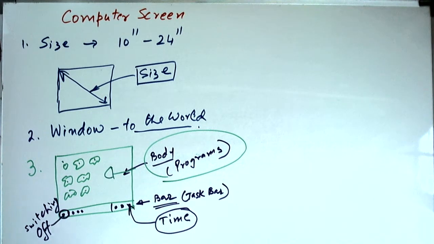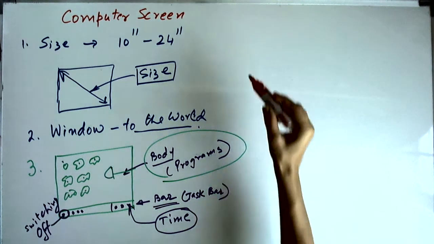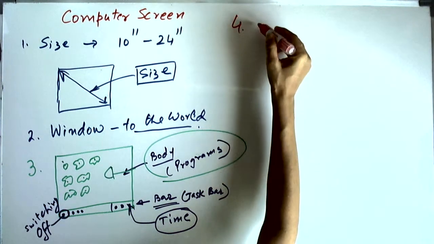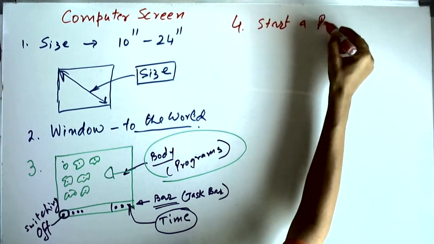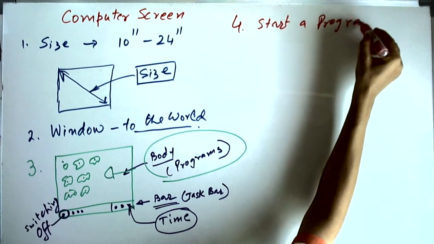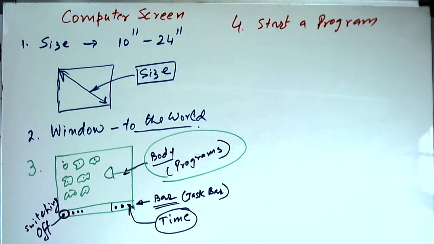Now once you have started the computer, you cannot do anything until and unless you start a program. So the fourth thing is, then you have to start a program. And when you start a program, because you see the computer is a multi-purpose machine. For example, a car is only a one purpose machine.